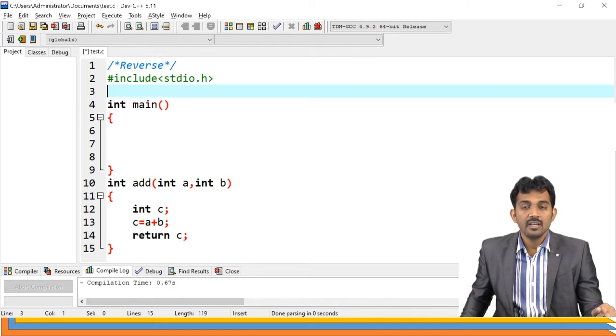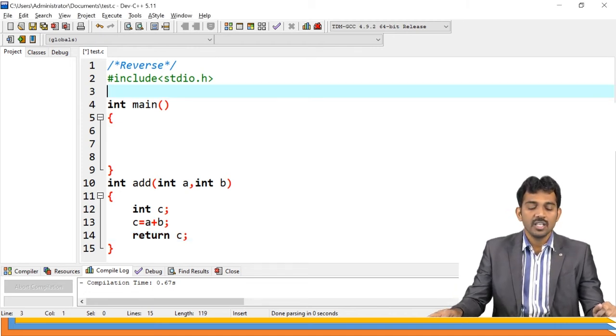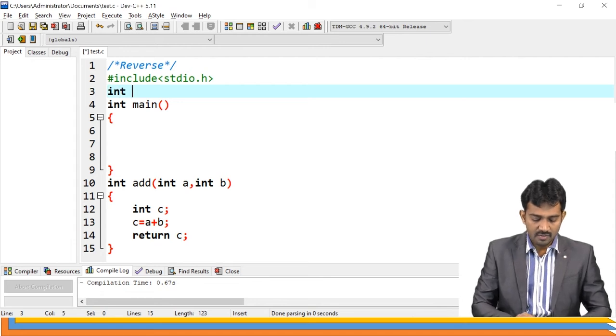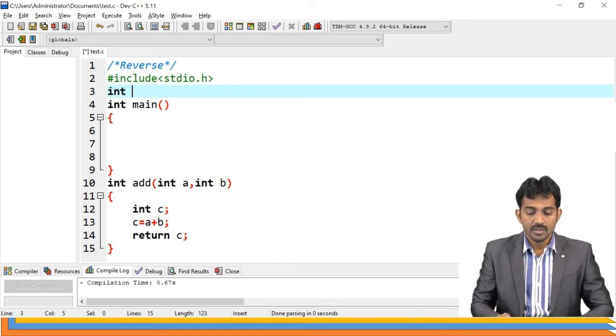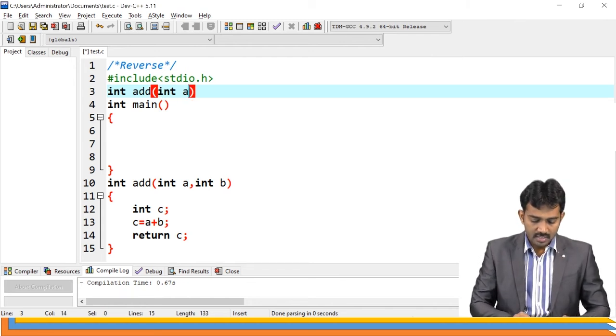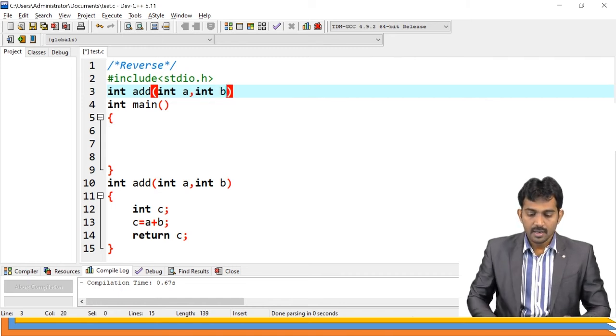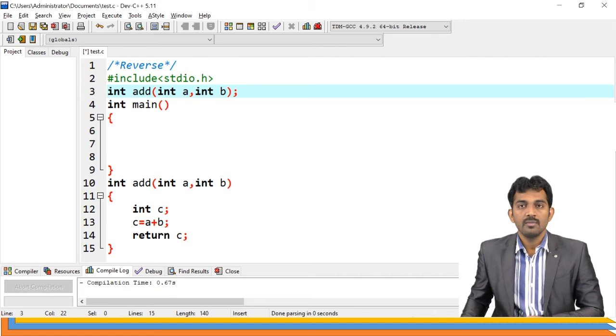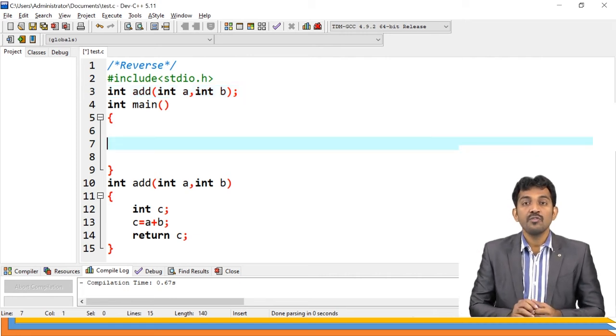Next, I need to write the declaration. The declaration is the same as before: int add(int a, int b); That's all. Now you need to find the answer.